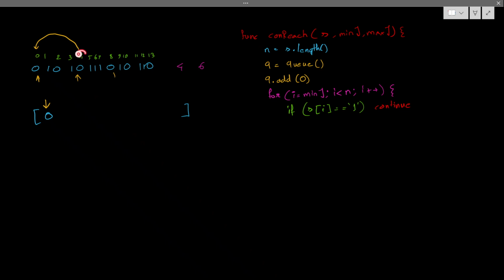If my current position is not exceeding the maximum jump limit, then I can say I can reach from here.